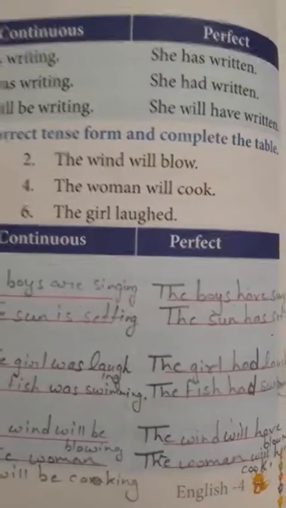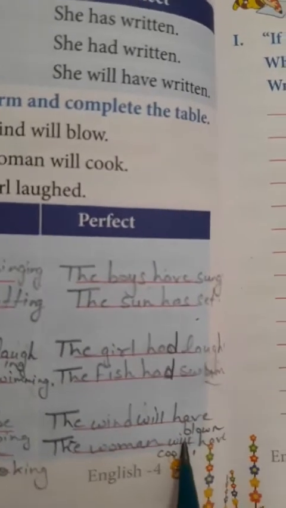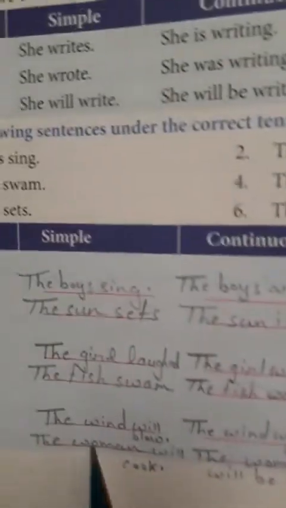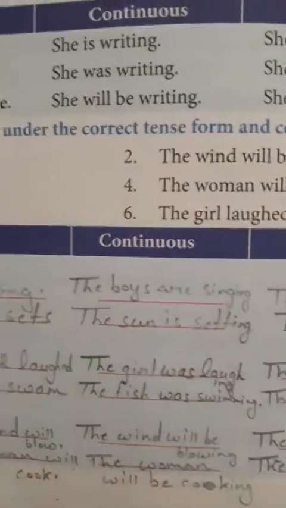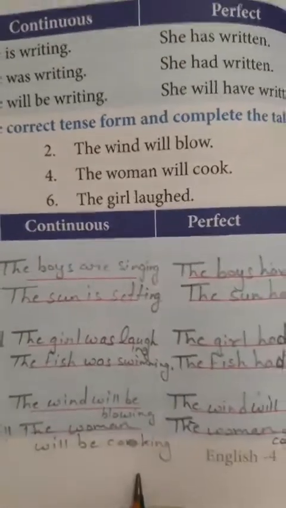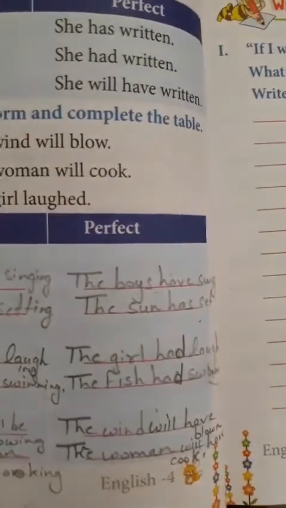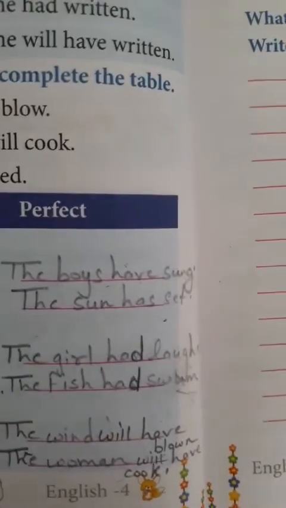What do we use in the perfect form? That is will have or shall have plus the third form of the verb. So blow, blew, blown, the third form of the verb is here. And along with that, we have used the helping verb, will have. Now, for the next sentence in the simple future, the woman will cook. When you have to change it into the future continuous, it will become the woman will be cooking. In the future perfect, it is going to be the woman will have cooked.